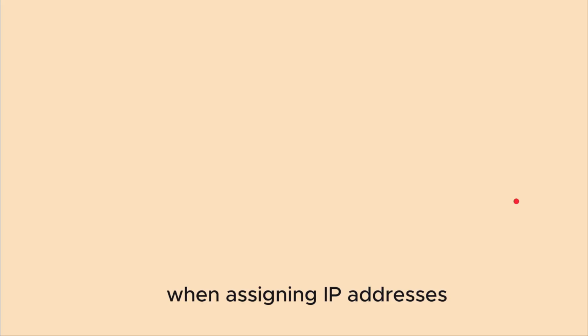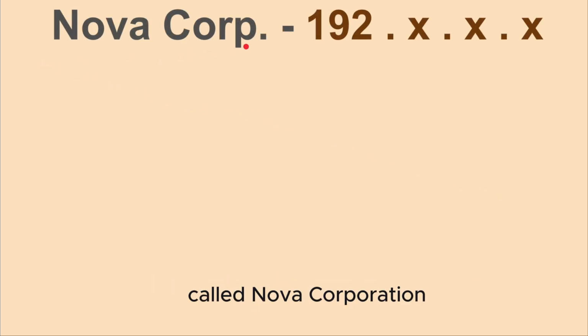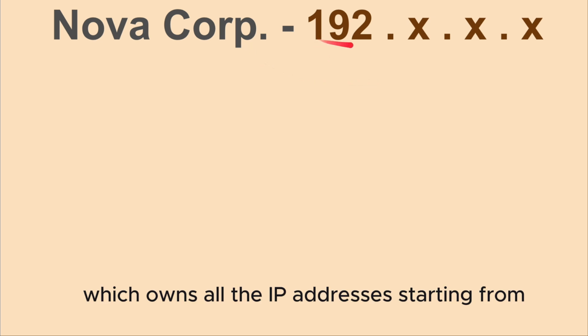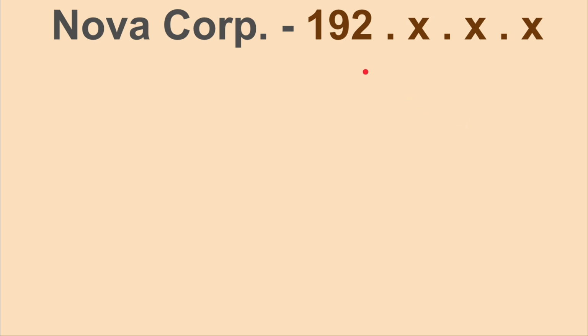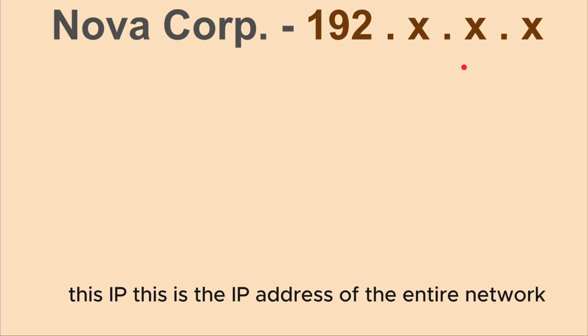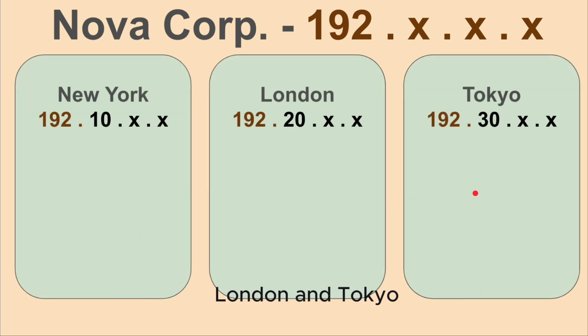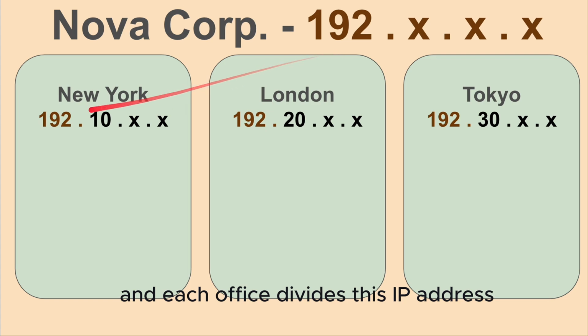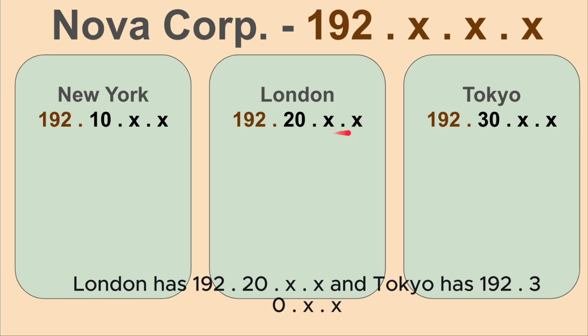When assigning IP addresses, there is a hierarchical structure. For example, let's consider this sample corporation called Nova Corporation, which owns all the IP addresses starting from 192 and anything that comes after them. This is the IP address of the entire network. The corporation has offices in New York, London, and Tokyo, and each office divides this IP address. So the New York office has 192.10.x.x, London has 192.20.x.x, and Tokyo has .30.